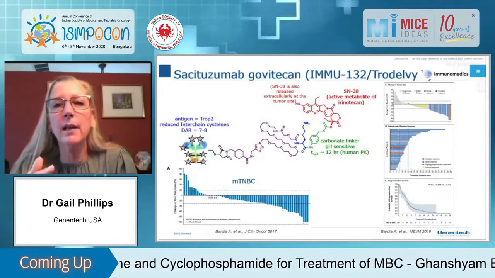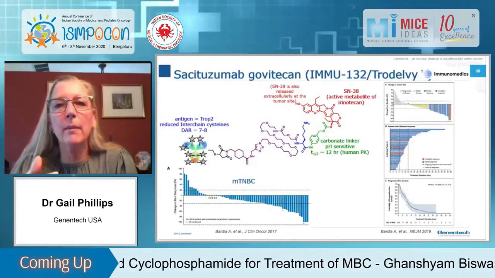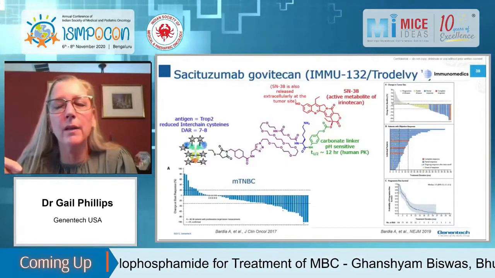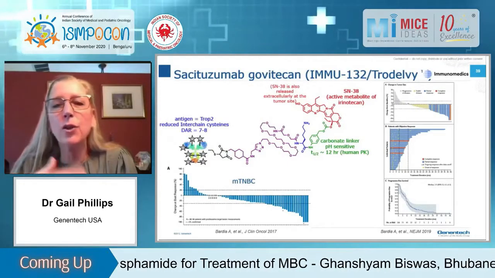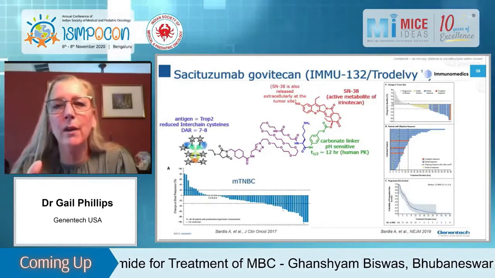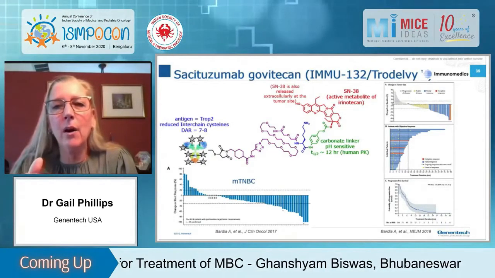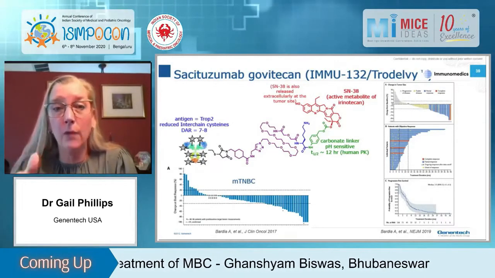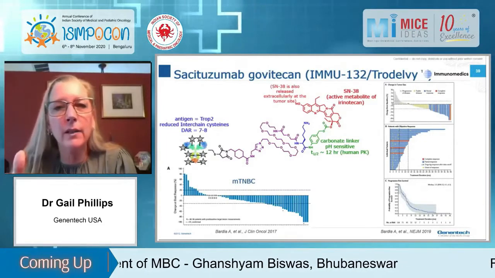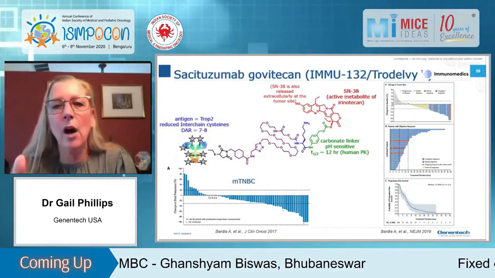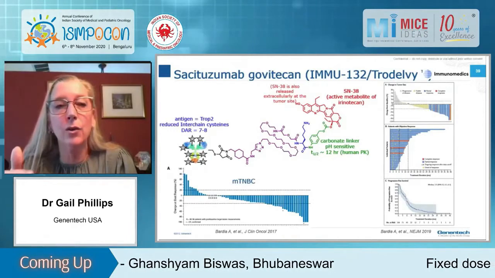The last ADC I'll talk about is the Sacituzumab govitecan. This is the one that's approved for metastatic triple-negative breast. This has a super complicated linker, which is shown in the middle here. But ultimately, in the green part, it shows a pH-sensitive part that is actually cleaved. This is a very unstable linker. It releases a lot of free drugs, so therefore the ADC has a short half-life.